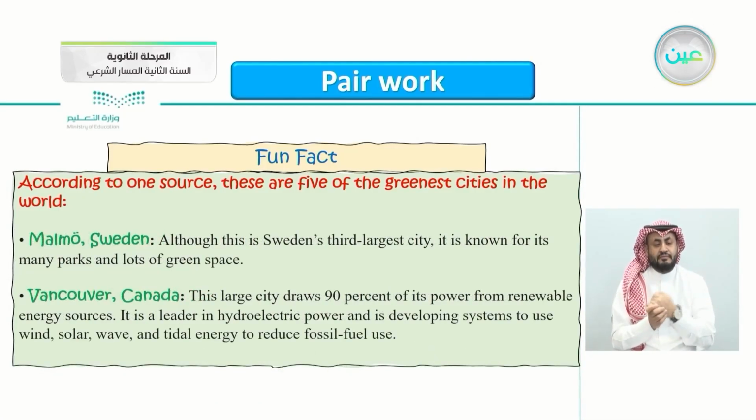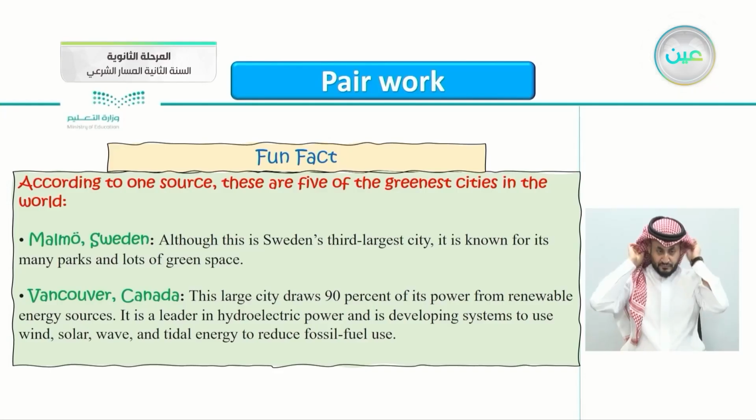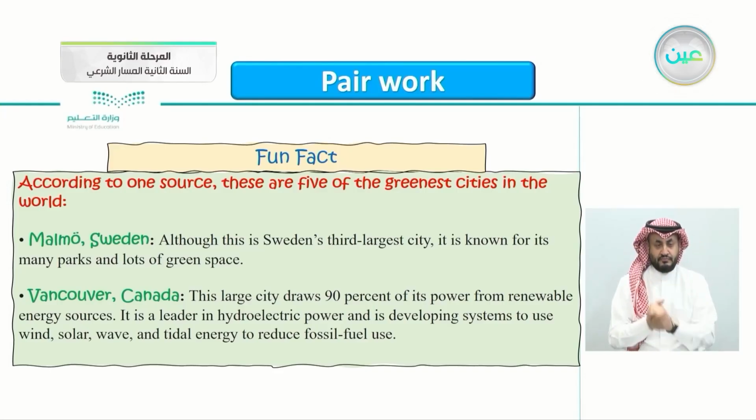Also Malmö in Sweden. Although this is Sweden's third largest city, it is known for its many parks and lots of green spaces. Notice that all of these cities have parks in them. The last one is Vancouver, Canada. This large city draws 90% of its power from renewable energy sources.